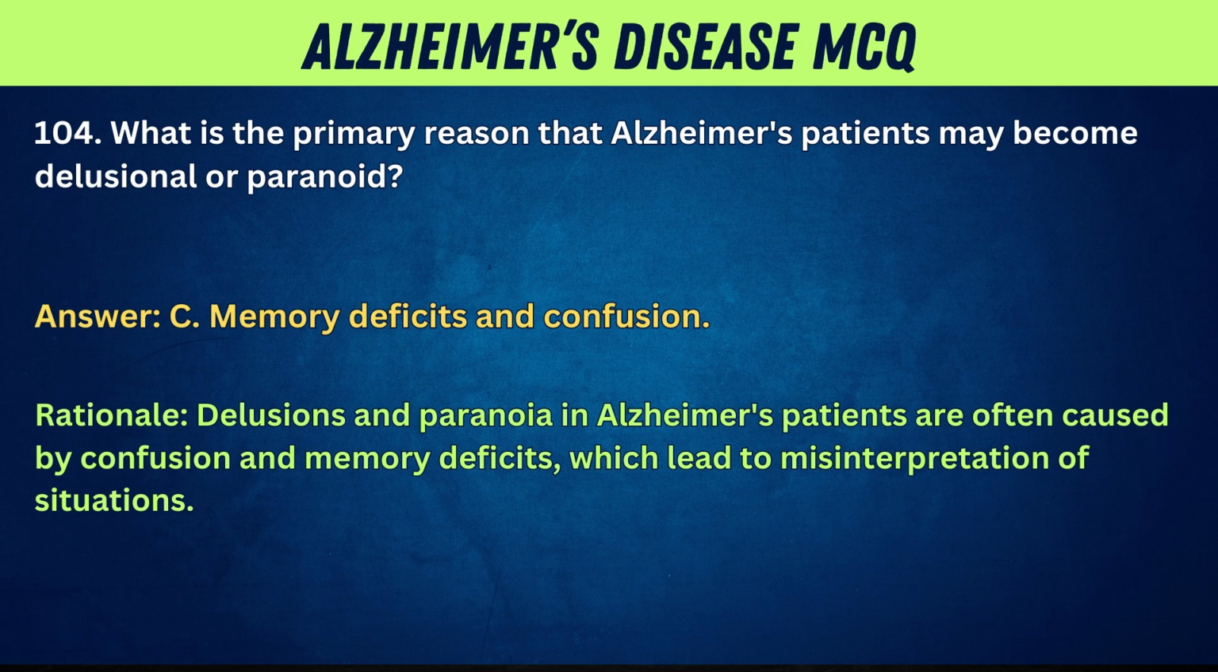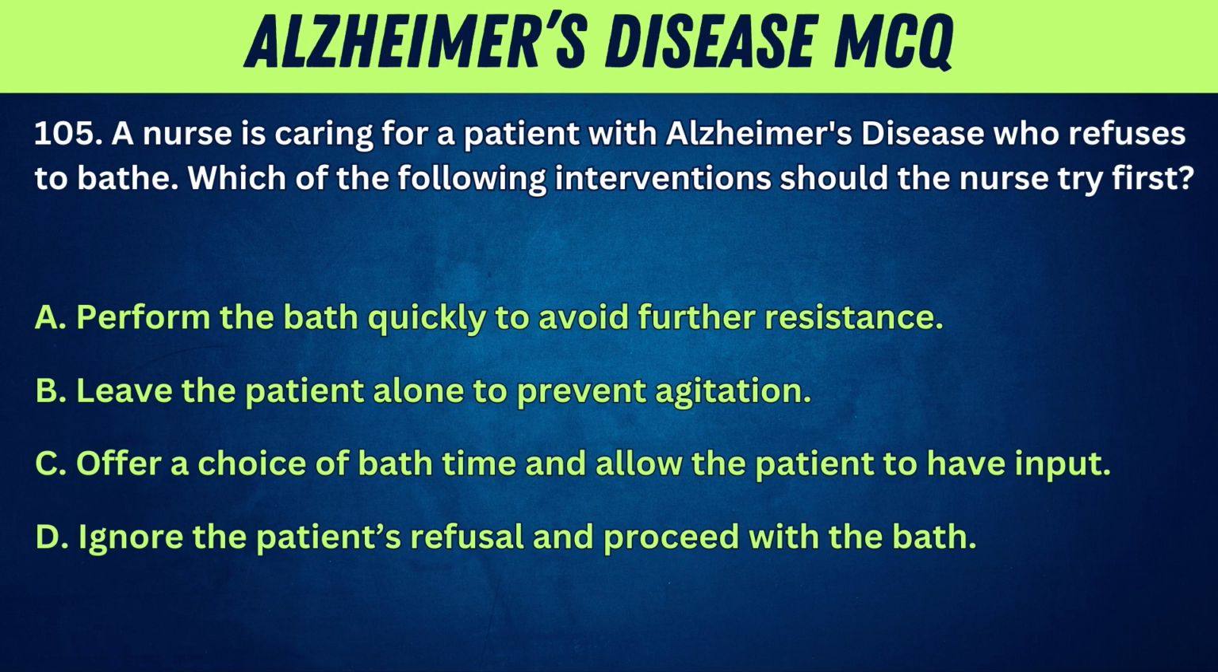Rationale: delusions and paranoia in Alzheimer's patients are often caused by confusion and memory deficits, which lead to misinterpretation of situations. 105. A nurse is caring for a patient with Alzheimer's disease who refuses to bathe. Which of the following interventions should the nurse try first?